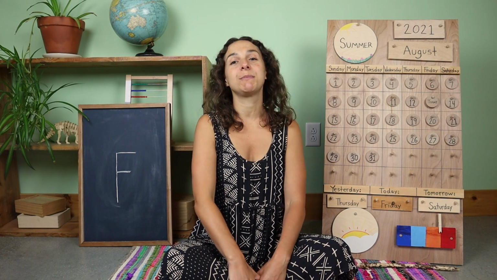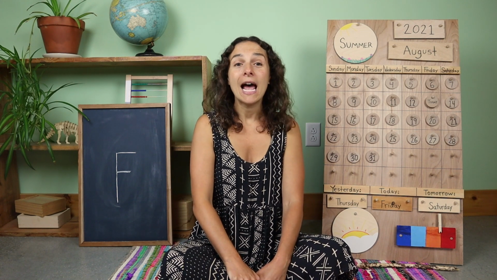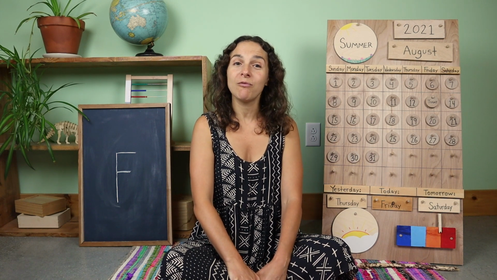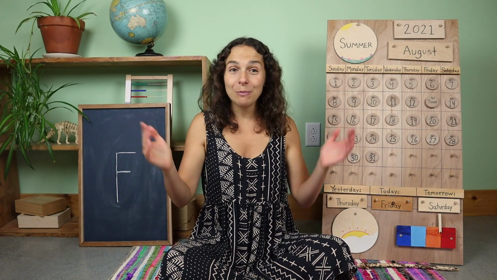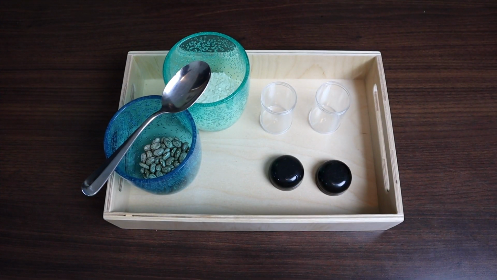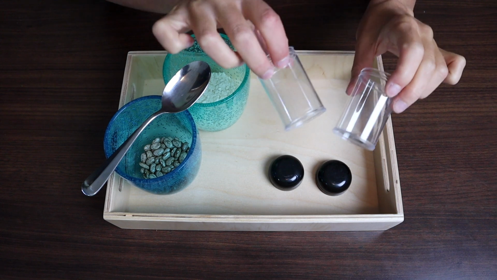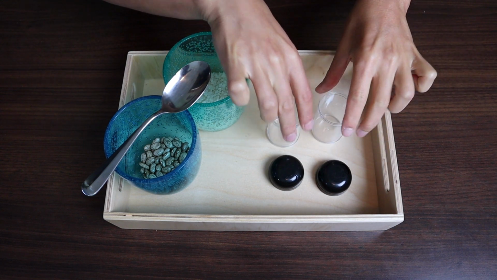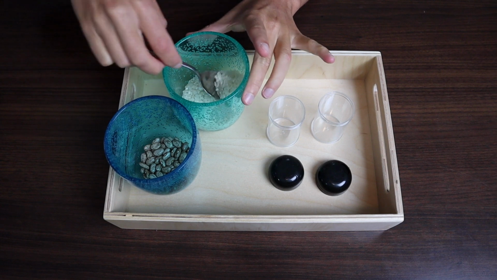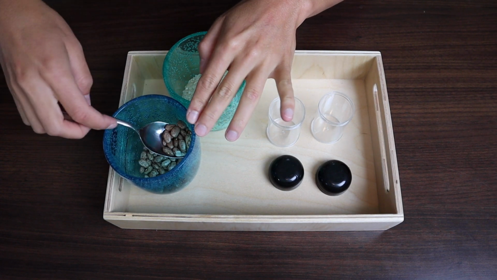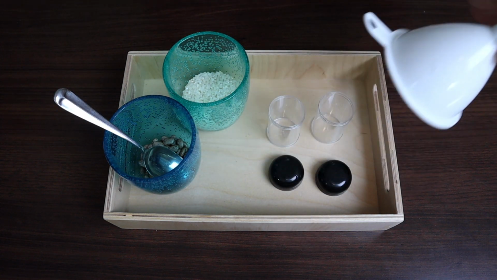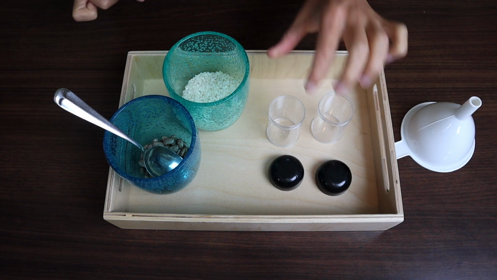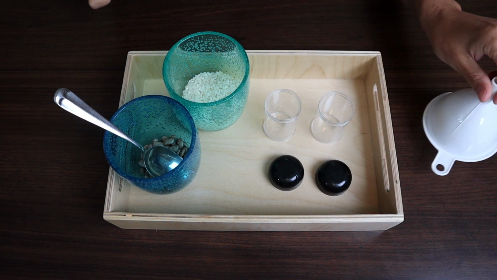You can do that same experiment using all different sounds. Maybe even test out some of the instruments that we've made this week. For today's work, we are going to make one more instrument, another percussion. For today's work, we are going to be making our own shakers. So I have some small empty containers right here. You are going to need some dried rice or some dried beans. And I also have a funnel to use for when I put the rice inside of my shaker. But a funnel is just optional.